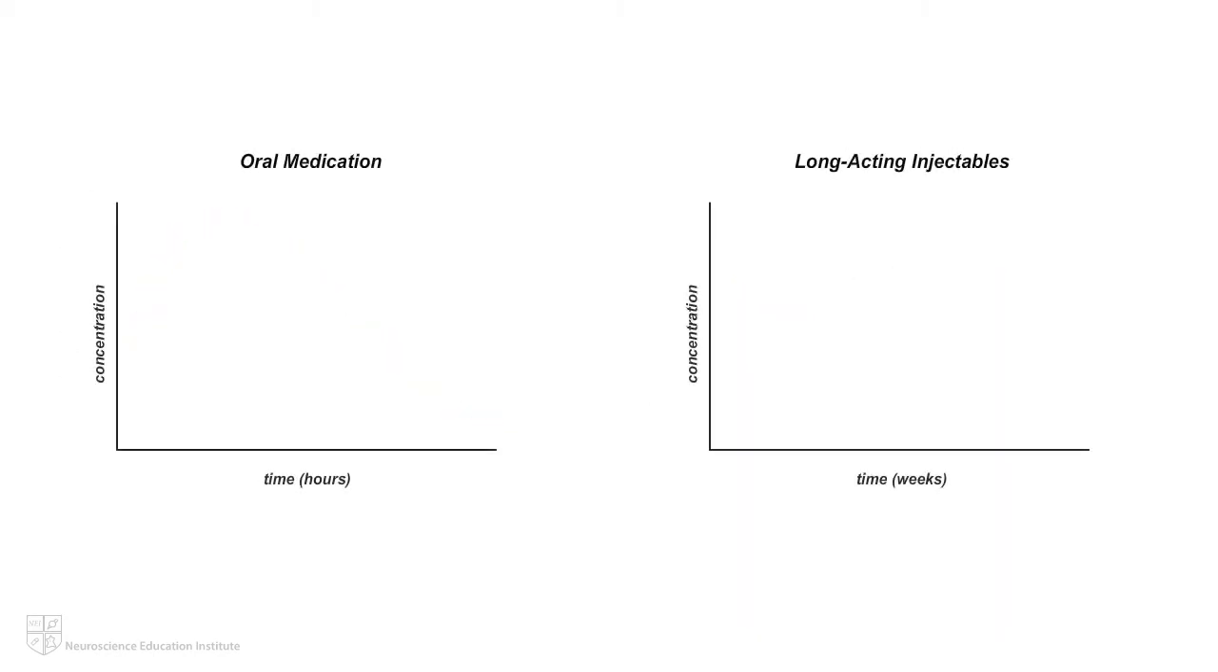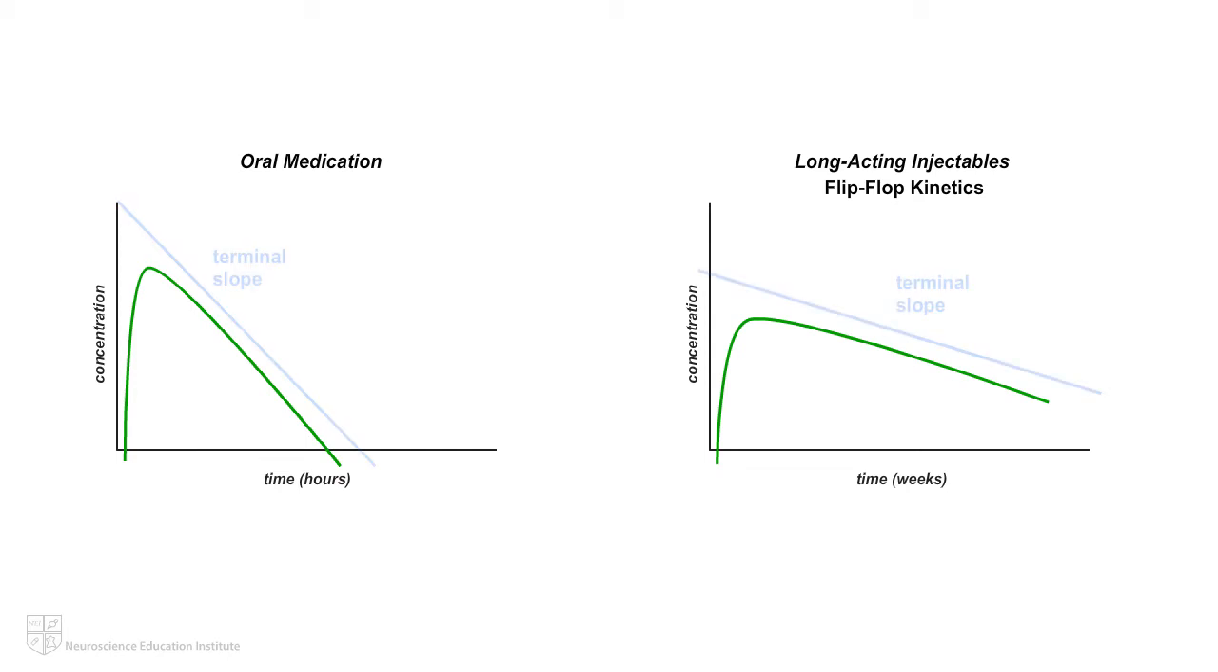With LAIs, the rate of absorption is much slower than the rate of elimination, which leads to something called flip-flop kinetics. That is, because the medication cannot be eliminated until it is absorbed, the terminal slope is largely dependent on the absorption rate. In this case, the time to steady state is a function of absorption rate.